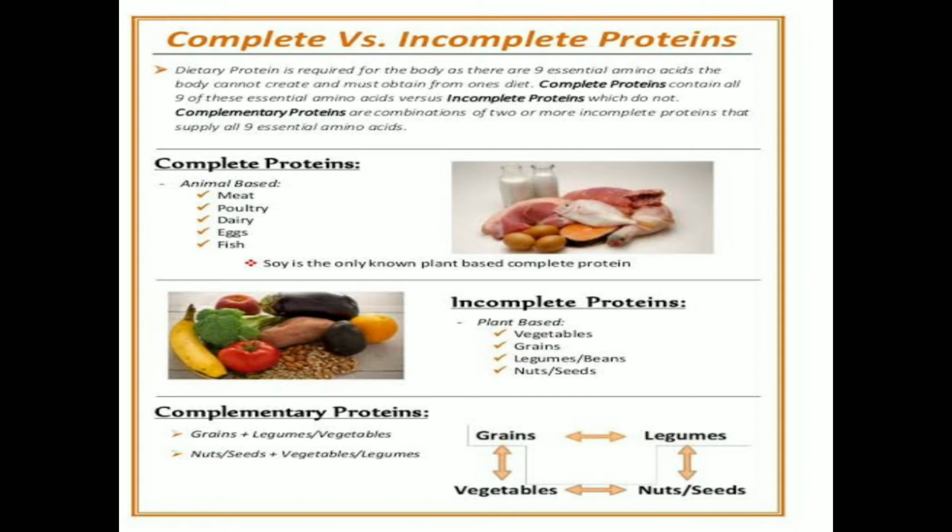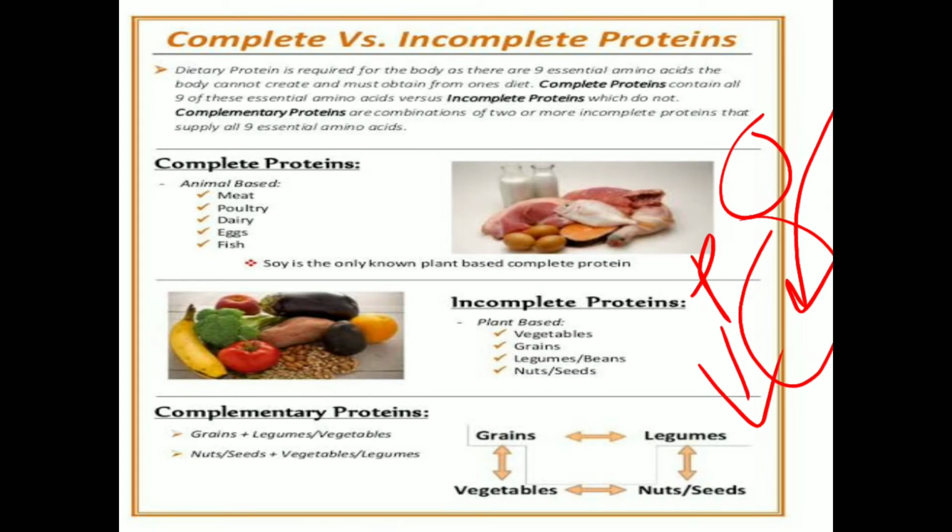Suppose this is your body, and you are consuming a protein. This protein has amino acids, because amino acids are the simplest form.